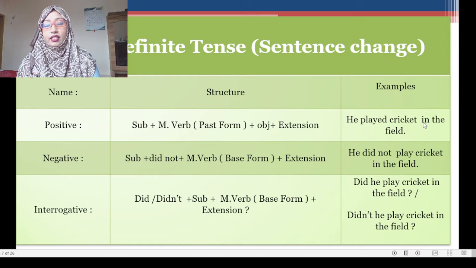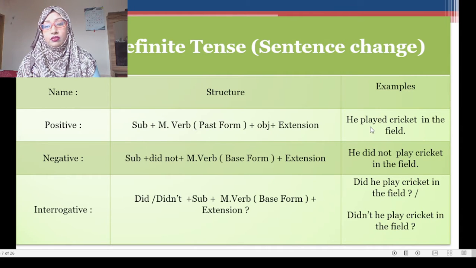He played cricket in the field. Okay, subject he, main verb, that means past form of the main verb, played. Cricket is object, in the field is extension. This is called objective complement. So this sentence is written in past indefinite tense. So you will have to identify the sentence